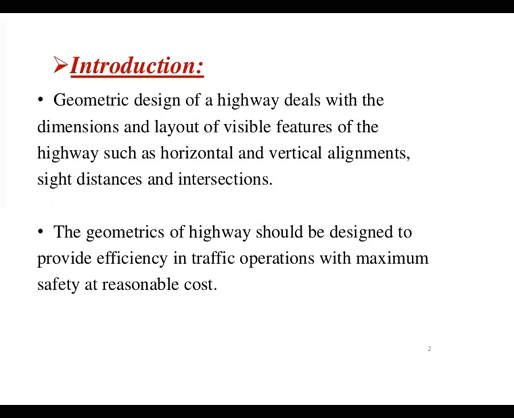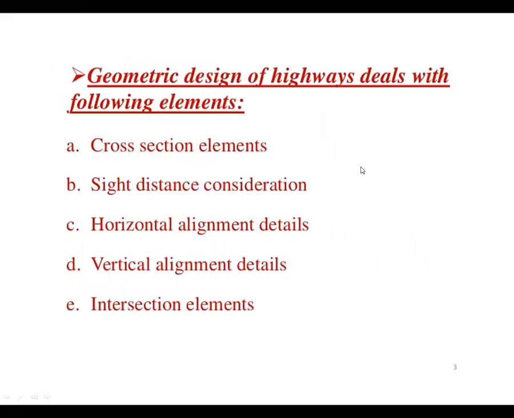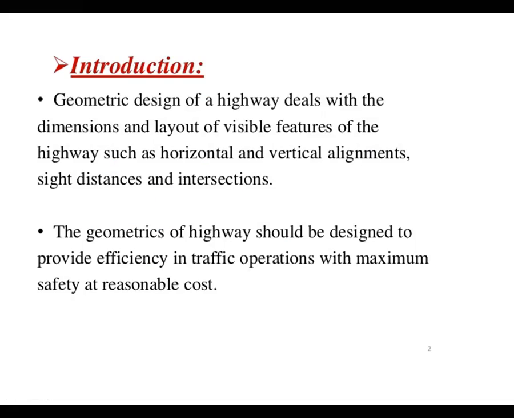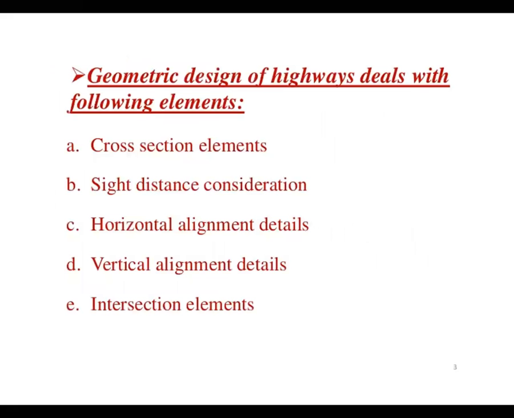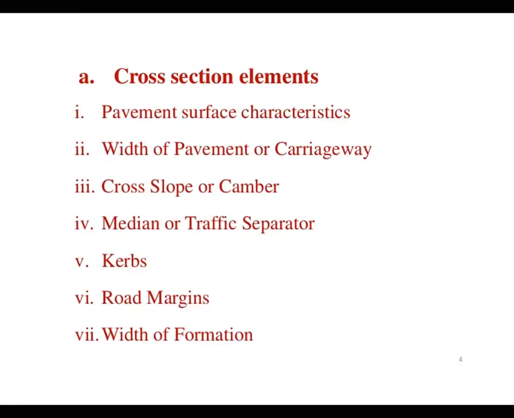So in transportation engineering we have learned the first chapter. This is the second chapter, which is geometric design of highway. In the previous lecture, we learned which content comes in this chapter.